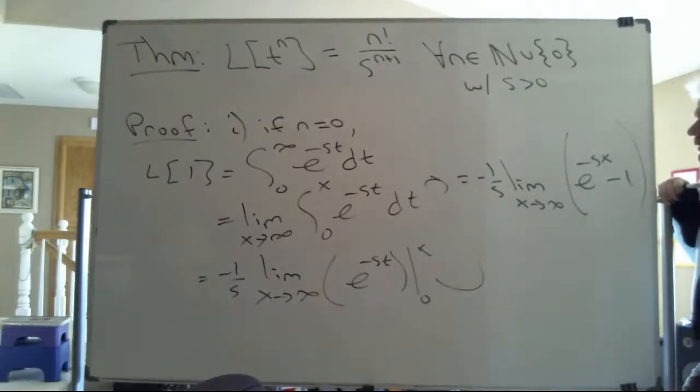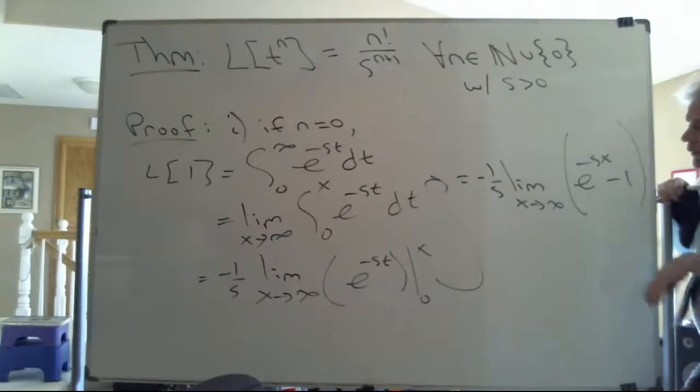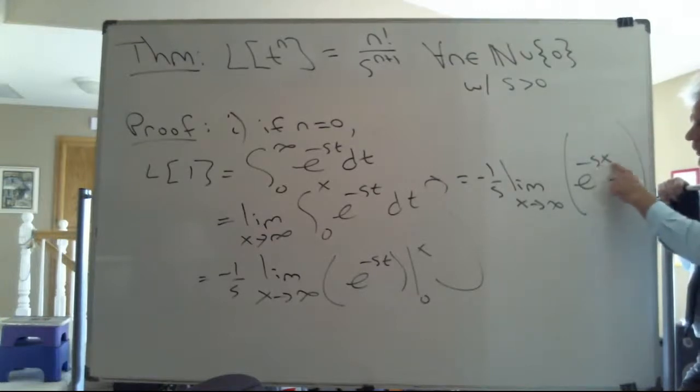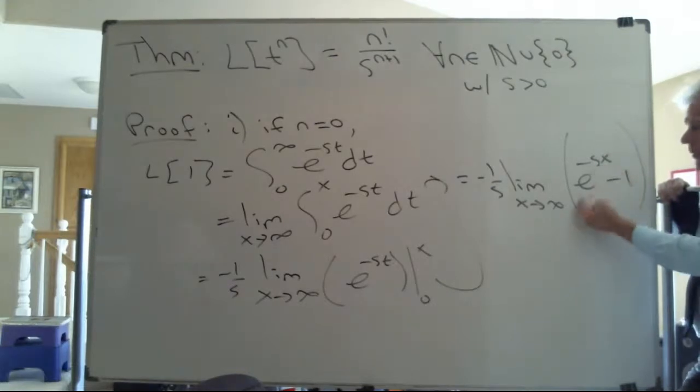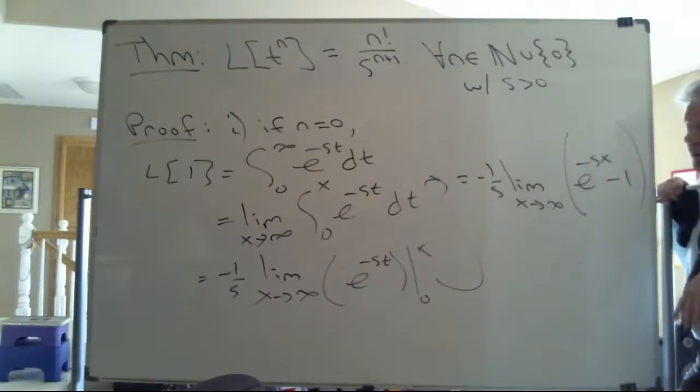So I do think, yet again, I'm in a bit of trouble. I really don't know what's happening with this particular term as x increases without bound. It all depends on what s is. So if s is negative, notice that this exponent is positive x. And as x is increasing without bound, I think that first term increases without bound. Therefore, the improper integral diverges.